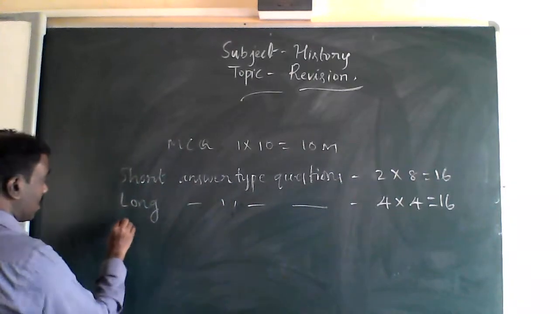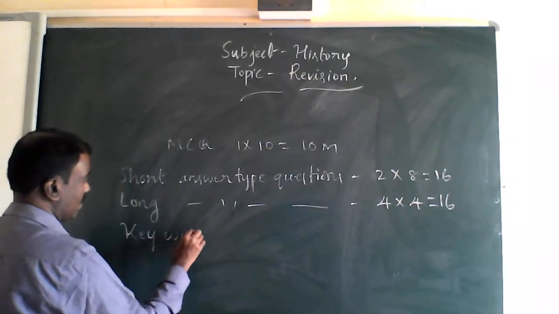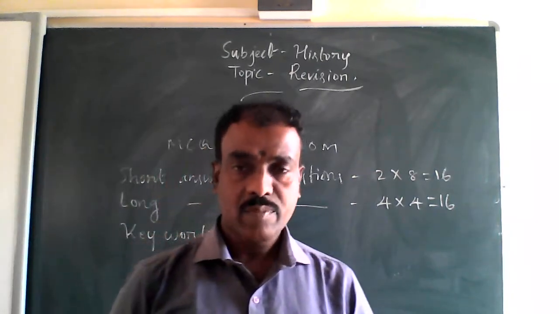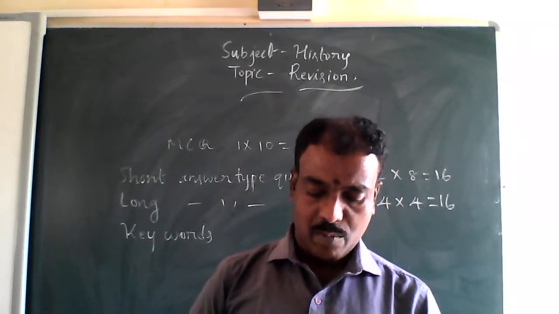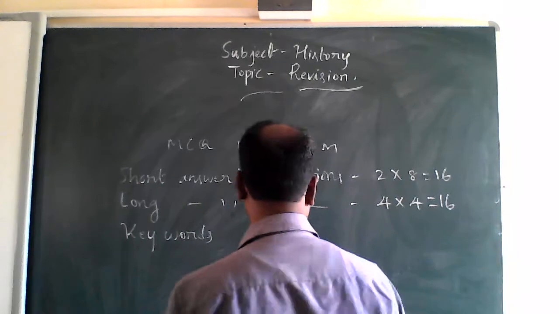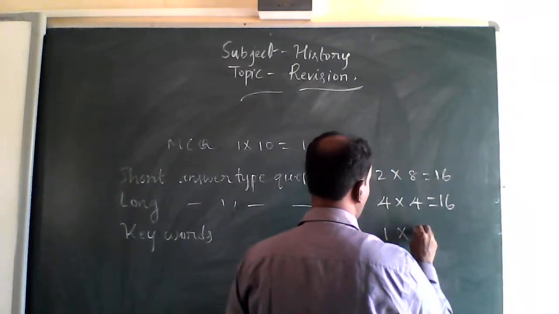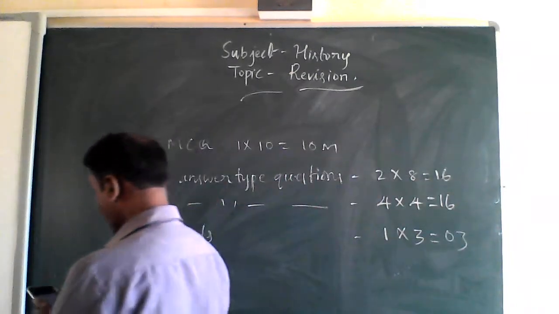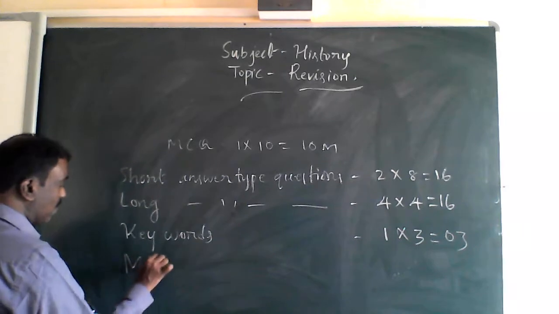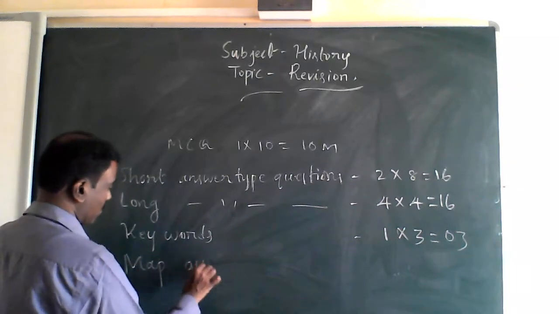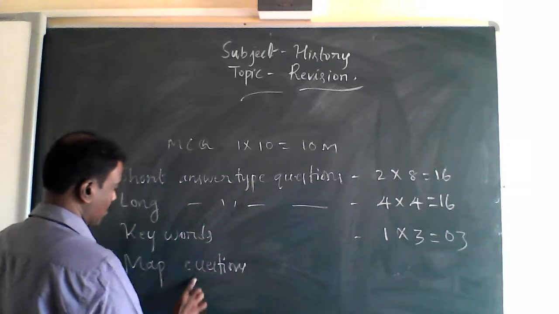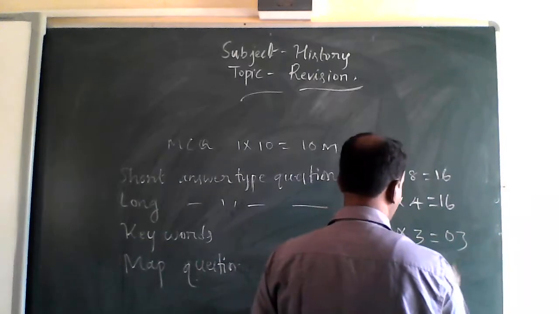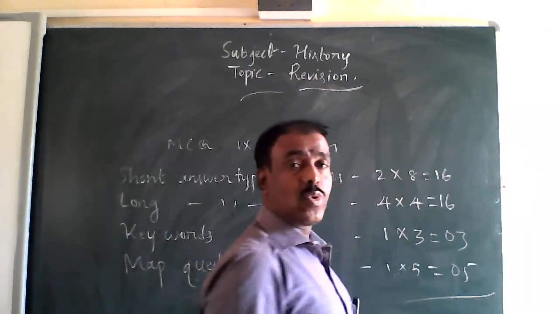And there are some keywords from all the divisions: history, geography, and political science. You need to explain the keywords. There are three like that, and each carries 1 mark, so 3 marks. And afterwards, there is a map question also, for 5 marks.